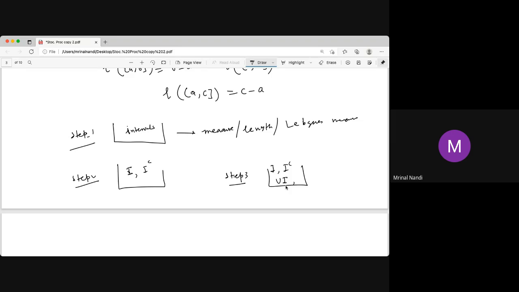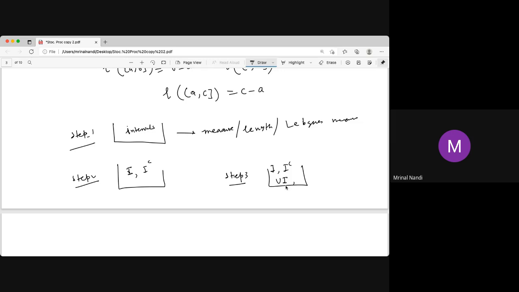The last step, from countable unions, complements and their unions to the Borel sets, finding a measure on the Borel sets, is a famous and renowned theorem in measure theory. It's called the Carathéodory extension theorem. This theorem says that if you have a measure on intervals or their complements, you can extend that measure to the Borel sigma algebra.